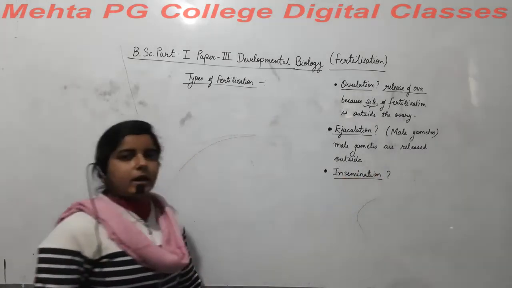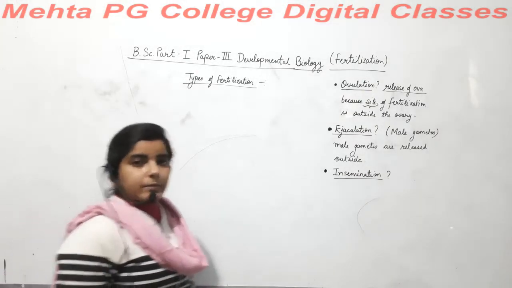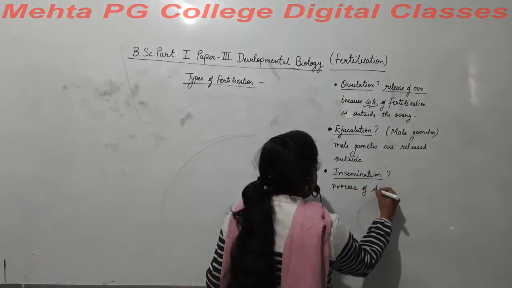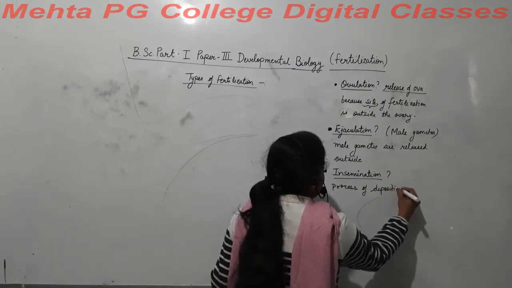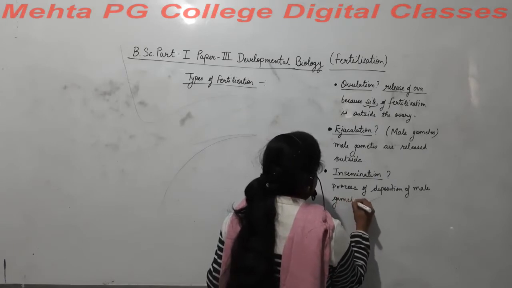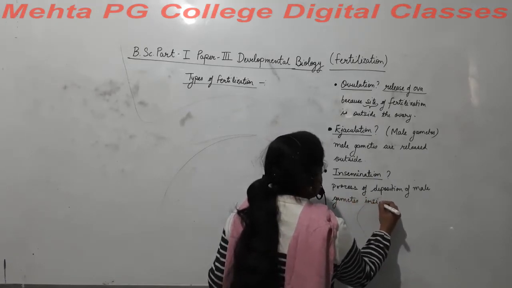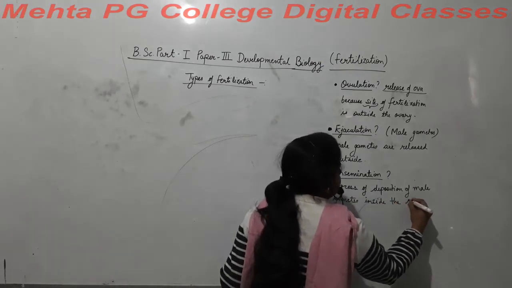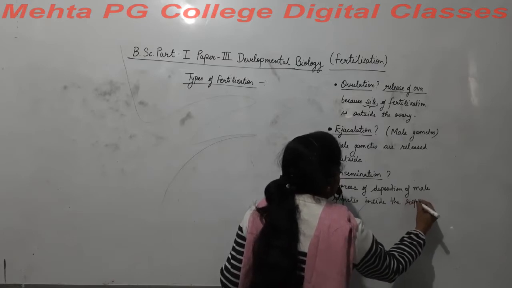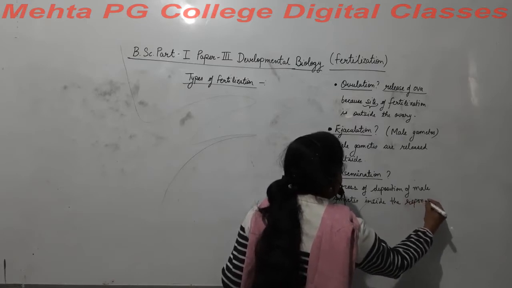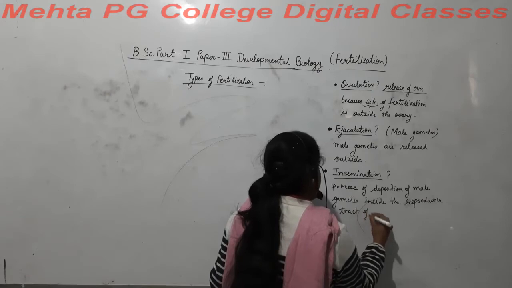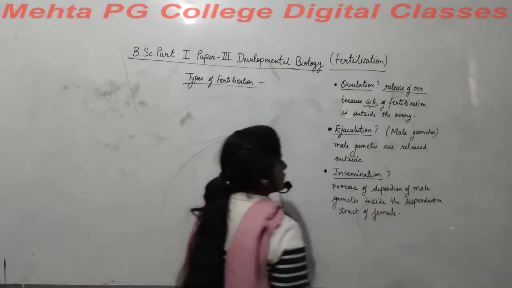What do you mean by insemination? Insemination means the process of deposition of male gametes inside the reproductive tract of the female.